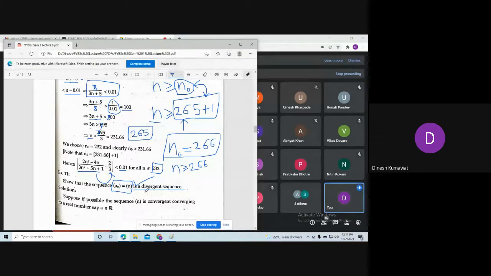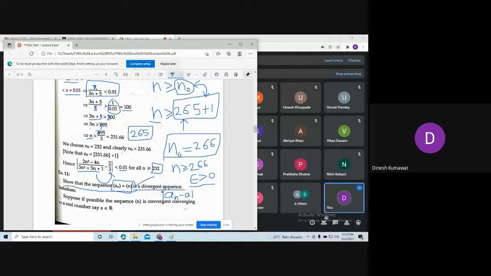Again, you can see our aim is to show this sequence an is a divergent sequence, which means you won't get any epsilon bigger than 0 such that you can bound this sequence an using this number epsilon.